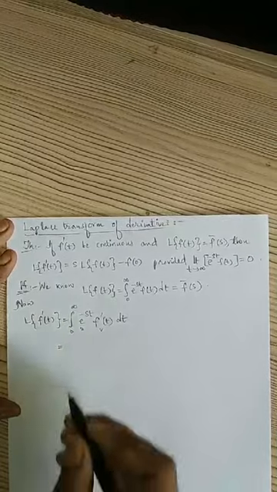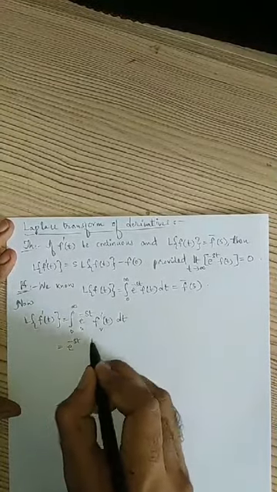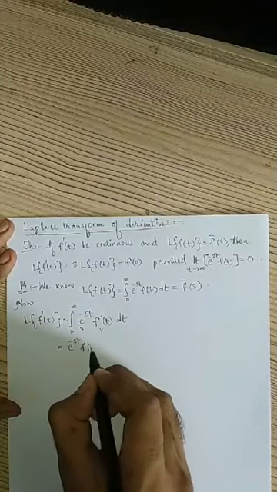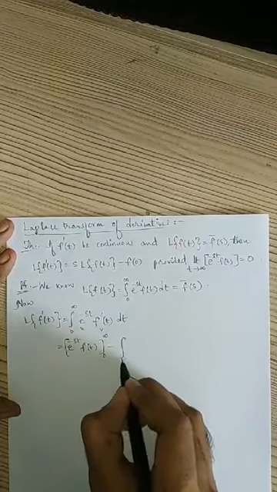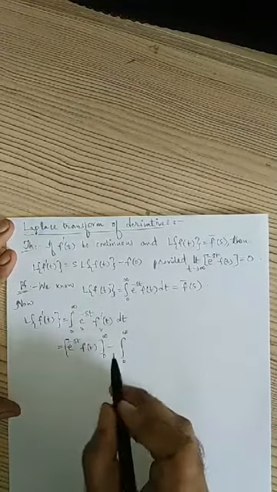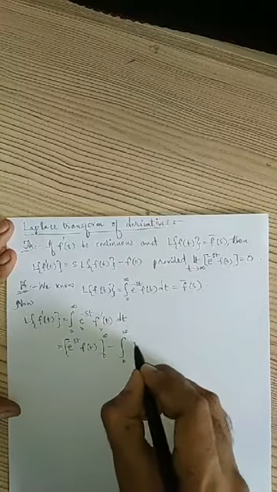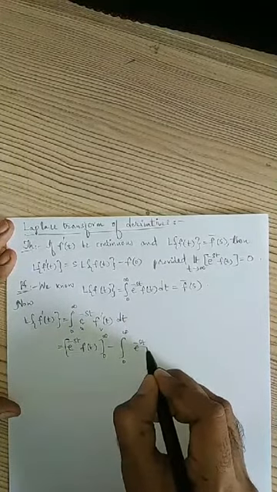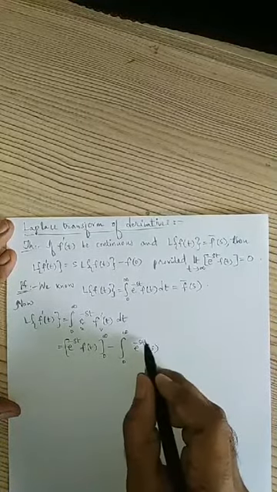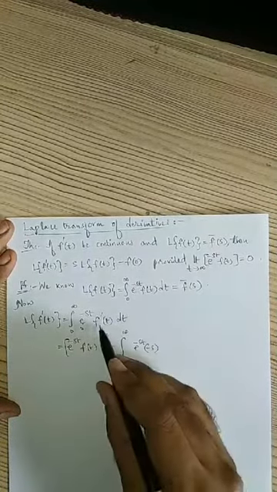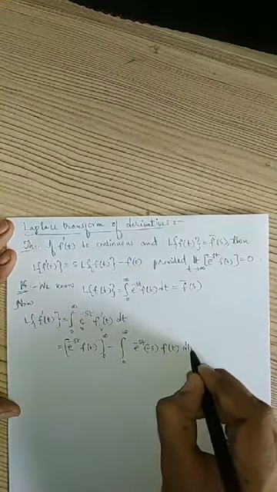Then what will happen? This is equal to first function e power minus st, integration of second function, integration of f dash is f of t, with limits from 0 to infinity, minus integration 0 to infinity of the differentiation of the first function, e power minus st into minus s. Differentiation of e power minus st is e power minus st into minus s. Then integration of the second function, that is f of t into dt.